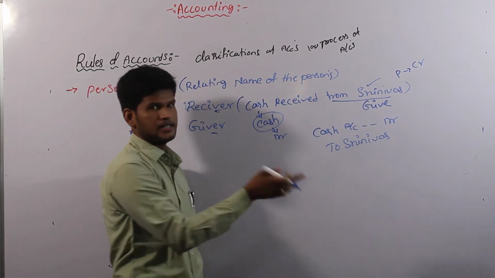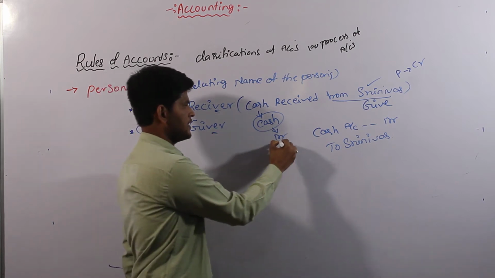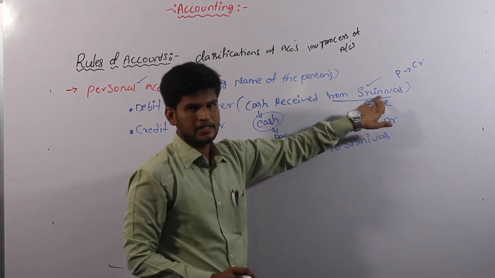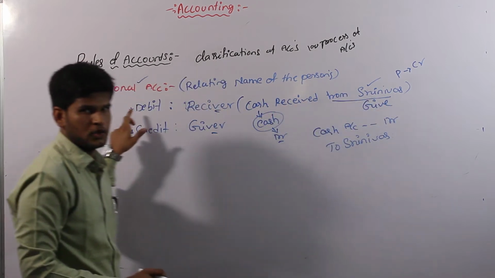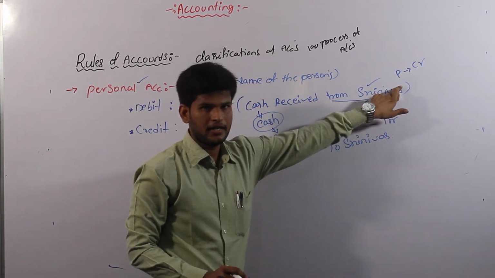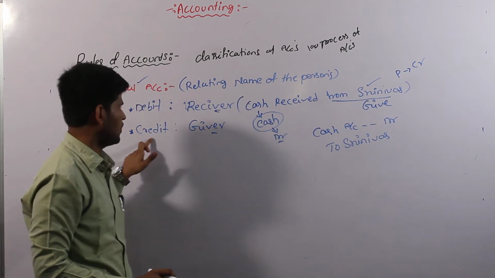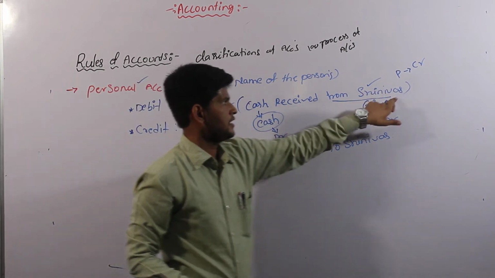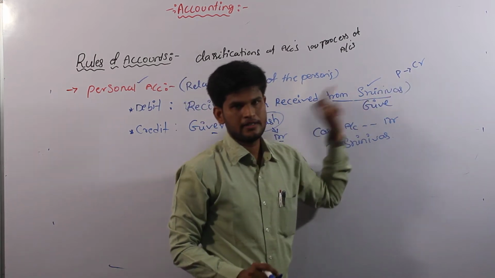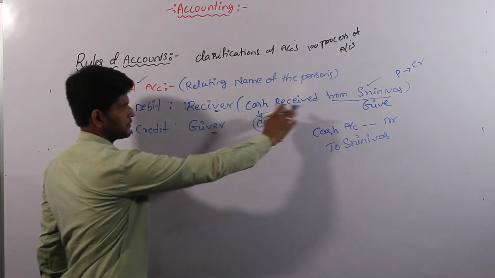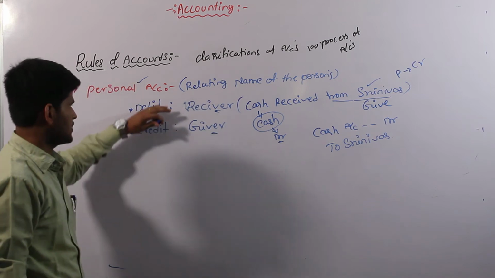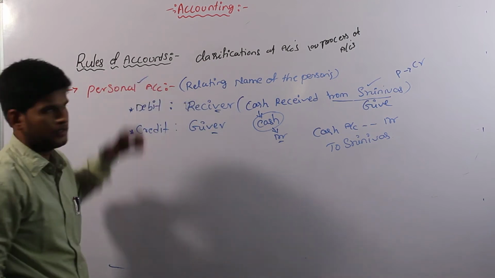Cash is a part of assets, but we can identify it as the debit side. On the credit side, definitely we have to know Srinivas. Srinivas is a person, so he comes under personal account. From Srinivas, so Srinivas is the giver. According to personal account, the giver is always on the credit side. Srinivas goes to the credit side because he is the giving person. So we credit Srinivas, and receiving the cash goes to the debit side. This is the usage of personal account, the first of the rules of accounts.